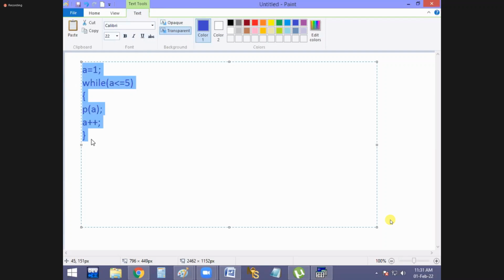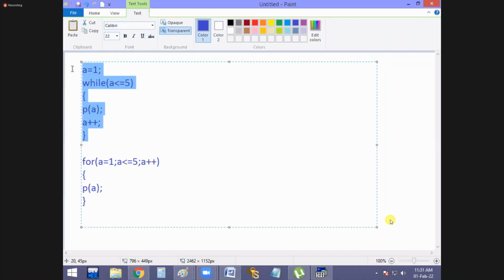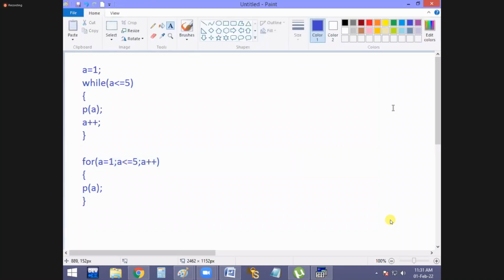A 6 lines program. And now the same program, see that. For a equal to 1, a less than or equal to 5, a plus plus, print a. Now how many lines? 4 lines only, no? That means the program size is reduced a little bit or not? That's why I am saying for loop is looking smart, but it is not smart. Actually, in while loop, side by side is there, line by line is there. But here, that's why it is looking small. Got it now? Everyone? And that's all. Moreover, nothing is there.